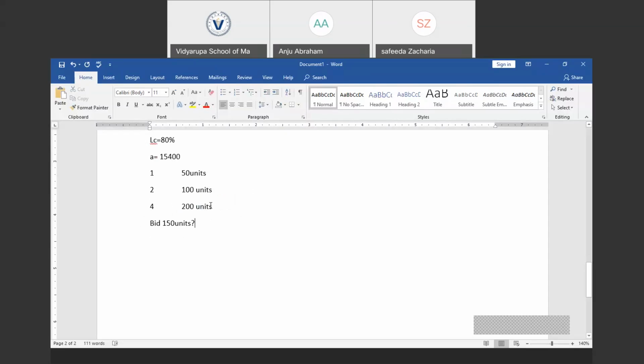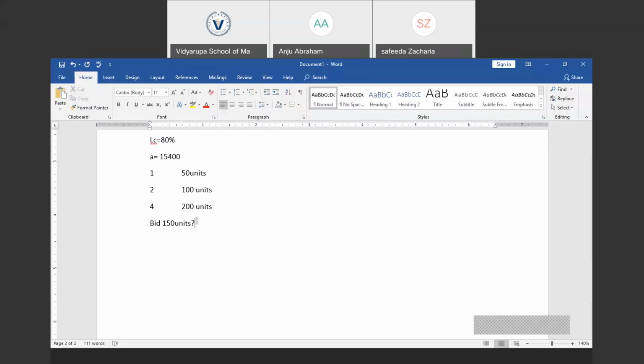From this total cost, we subtract the total cost required to produce the 50 units. Then we get the total cost required to produce the 150 units. Get it? Firstly, we compute the total cost for the 200 units, and from that we subtract the total cost for the 50 units. So 200 minus 50, we get the total cost required to produce the 150 units.